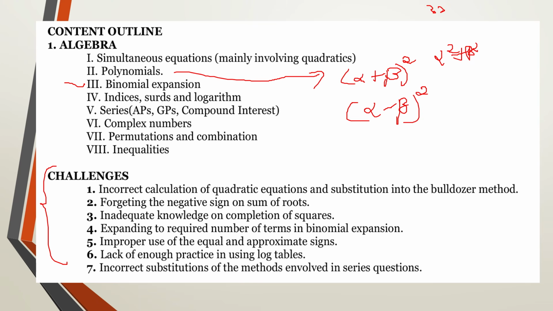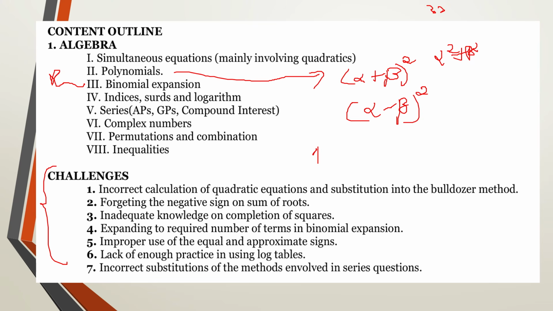Then you also look at binomial expansion. Here you should note what the number of terms means. If we tell you the fourth term, that means x power 3. If we tell you the fifth term, that means x power 4. If we tell you the third term, that means you're stopping on x power 2. Reason being, when you're counting the number of terms, we count starting from power 0.